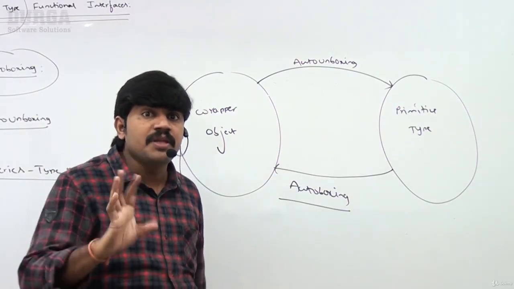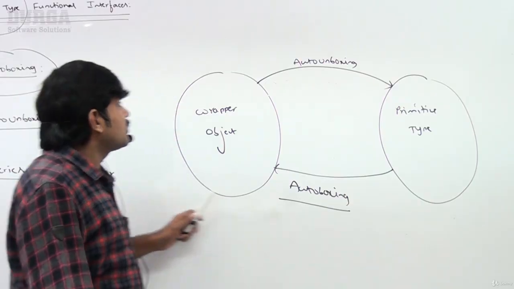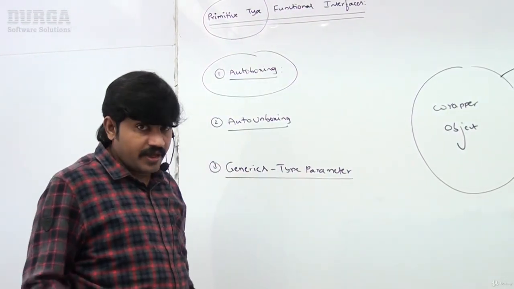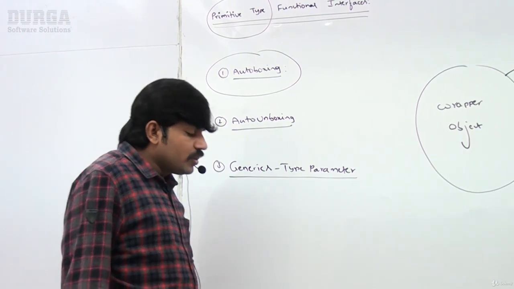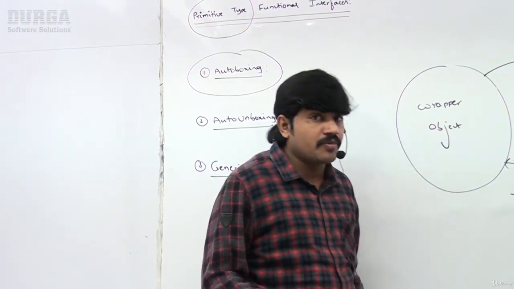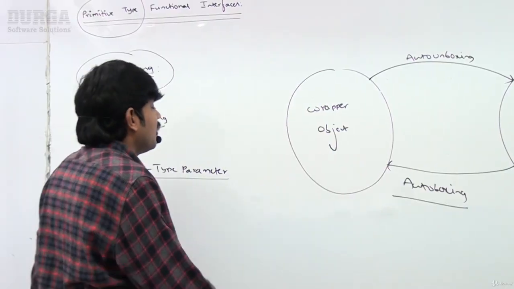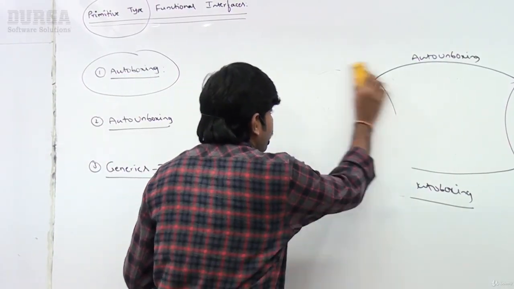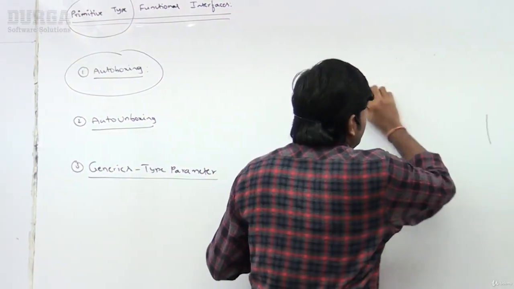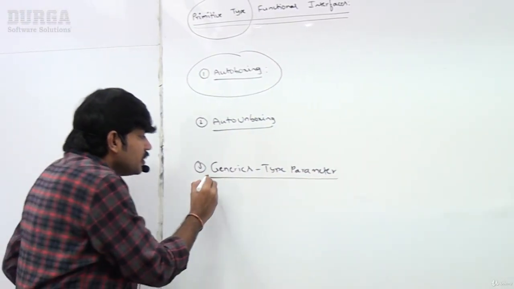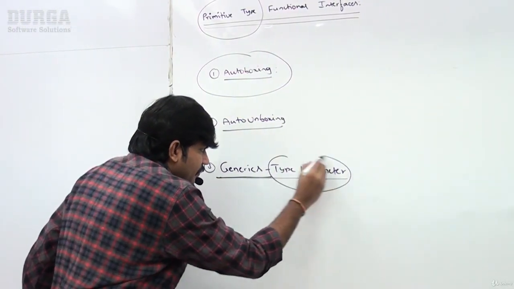That's all. This minimum knowledge is required to understand primitive type functional interfaces. Who is responsible to perform auto boxing and auto unboxing? The compiler itself is responsible. Next, one more important point you should be aware of in addition to auto boxing and auto unboxing is the generics type parameter.